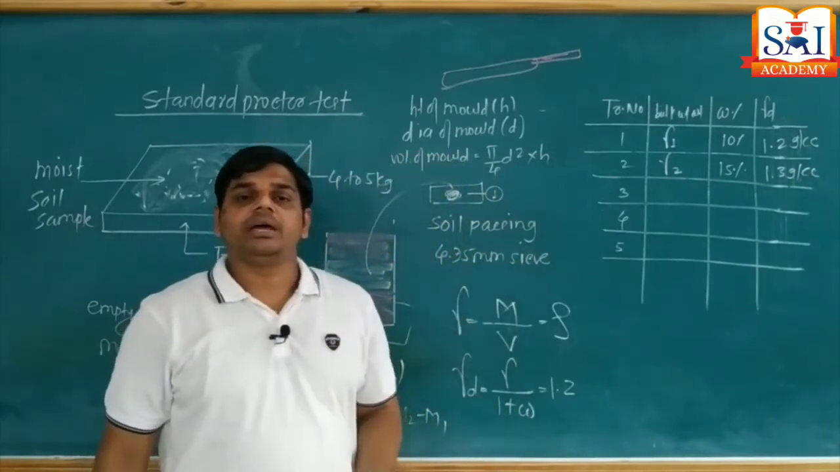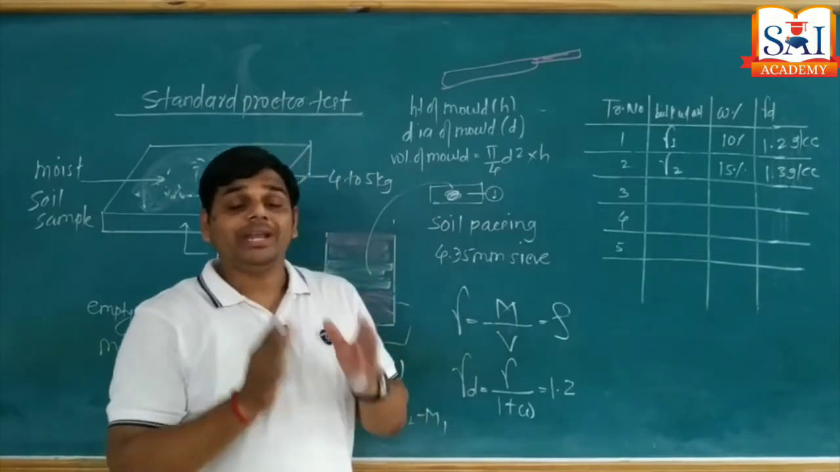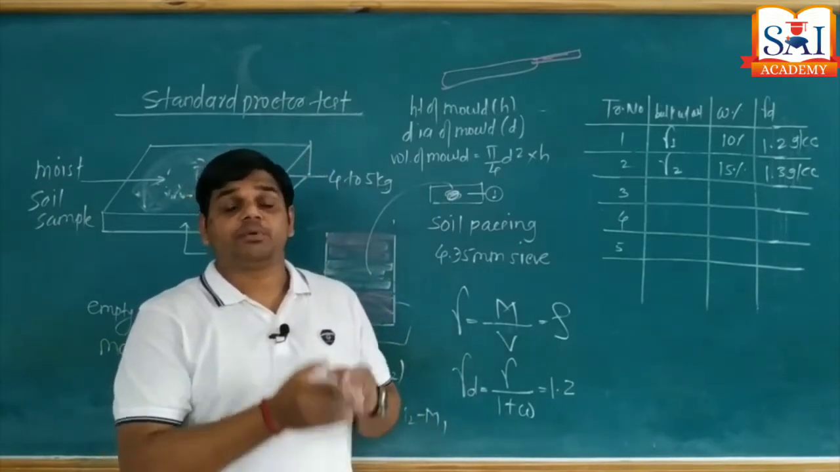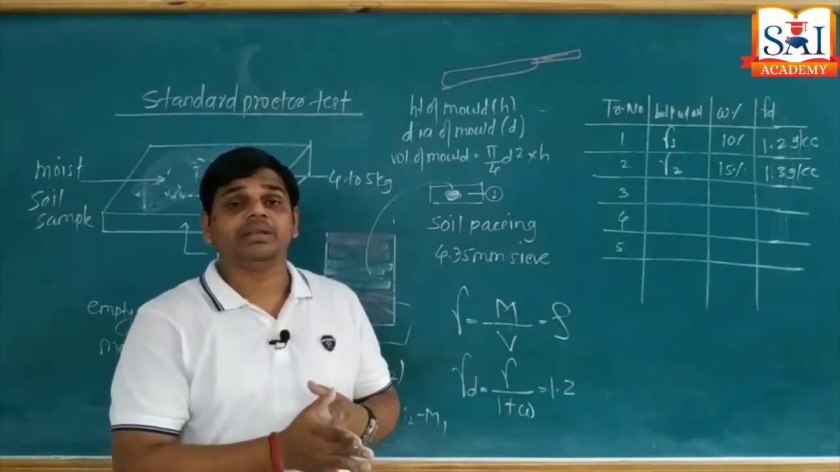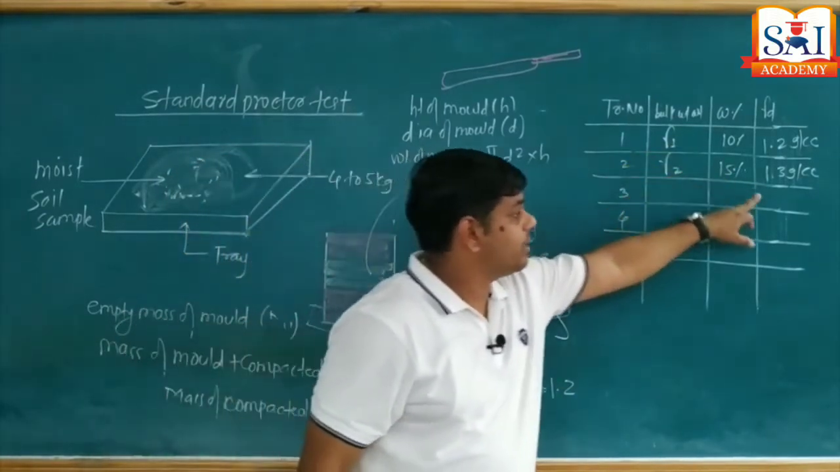And when we use this in this expression, say this value is 1.3 gram per cc. Now again third trial, fourth trial, fifth trial, and the process goes on. When to stop this process? You have to stop the process only when there is a decrease in the value of gamma D.